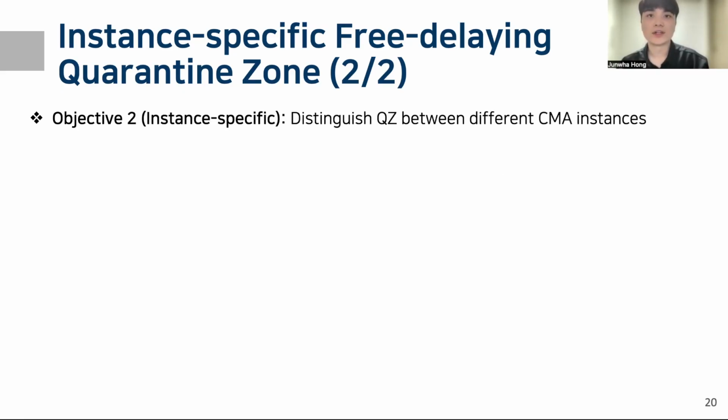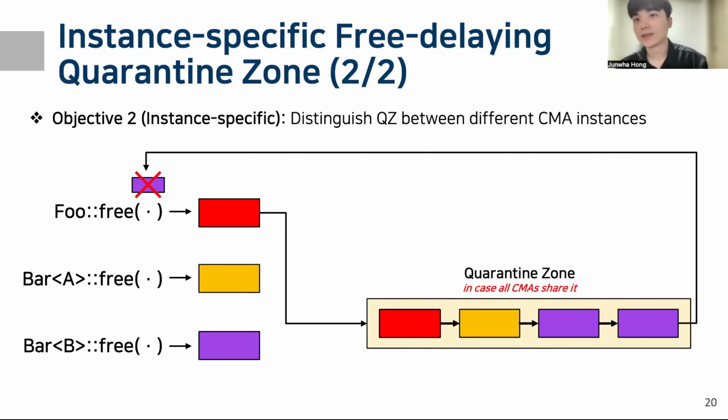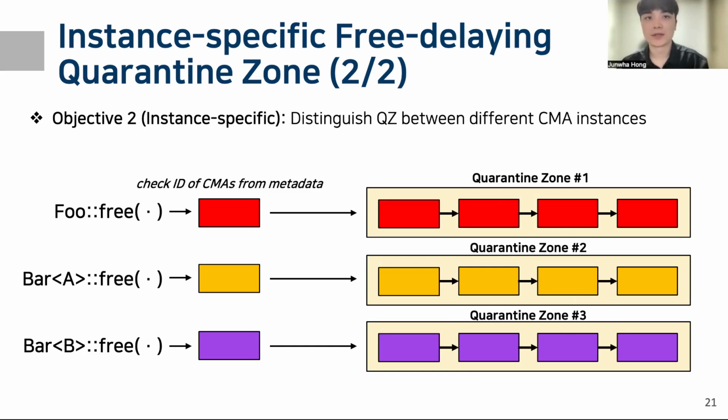Additionally, we need to distinguish the quarantine zones between different CMA instances. But why is this necessary? Suppose there's a single quarantine zone shared across all CMAs, then one CMA's free might get another CMA's object, leading to metadata corruption and incorrect behavior. To prevent this, we place each object into its own quarantine zone based on the CMA ID stored in metadata. Now we have an instance-specific free-delaying quarantine zone, again without modifying CMAs.